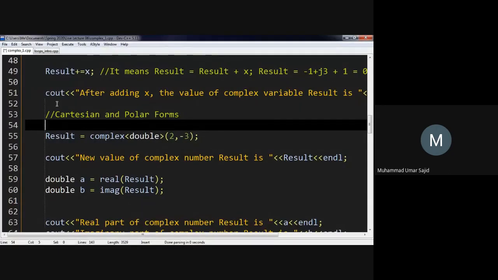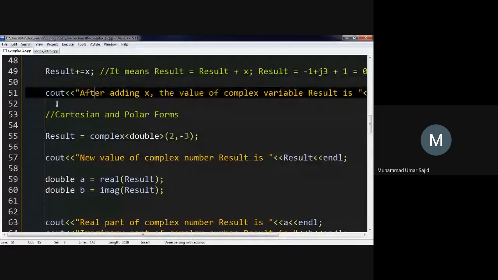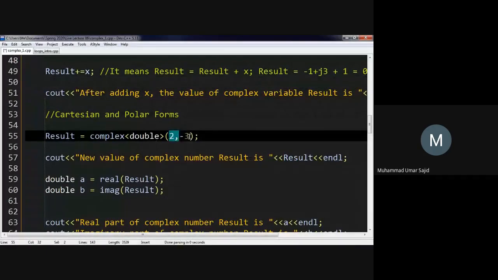If you want to see how Cartesian and polar form work, Cartesian is the default way to represent complex numbers. So I have a new value for result. Result was already declared earlier, and previously its value was 0 plus j3. Now I have assigned the value 2, -3, overriding the previous value, so the new value of the complex number would be 2 minus j3 here.